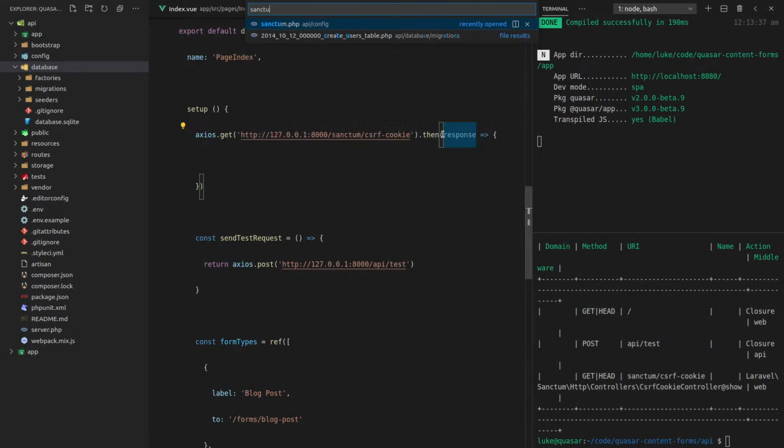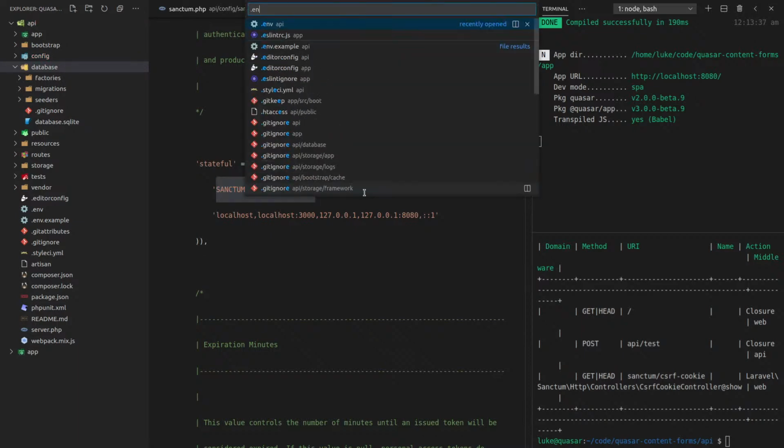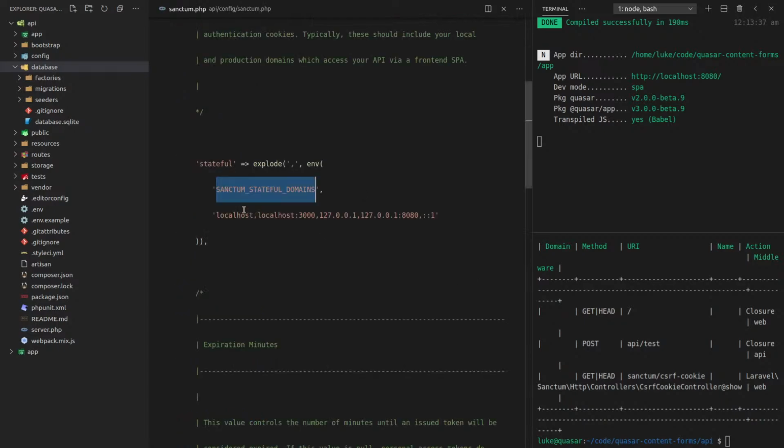If we go to sanctum.php, that's the one that I allowed, isn't it? Yep, okay, so that shouldn't be the problem. Let's check that we don't have Sanctum stateful domains, because that'll mess with our result. Nope.